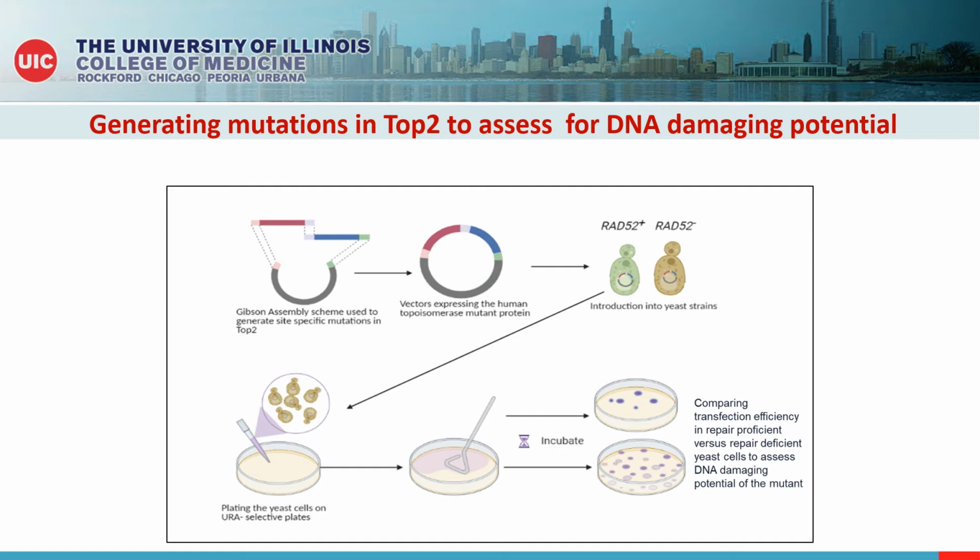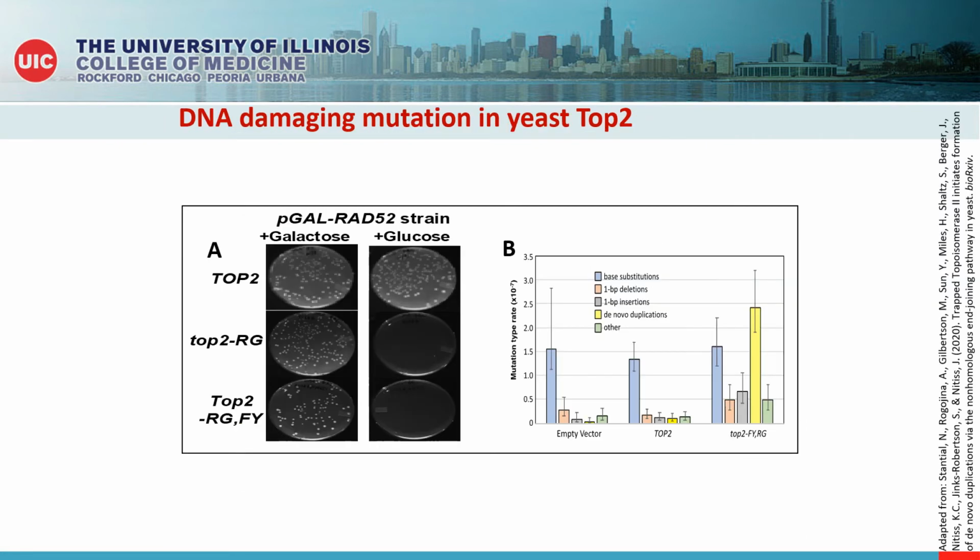The RAD52 defective strains of yeast are highly sensitive to etoposide, and RAD52 is also known to play an important role in DNA double-strand break repair in yeast cells. By comparing the transfection efficiency in both the strains, the DNA damaging nature of the mutant can be determined. Based on this approach, I shall now first describe some preliminary results from NITIS lab in the next slide.